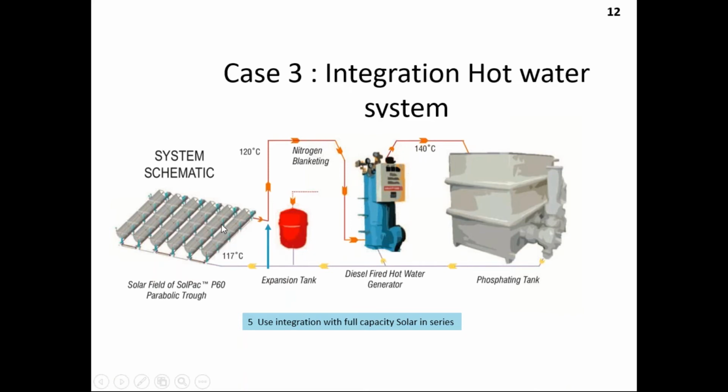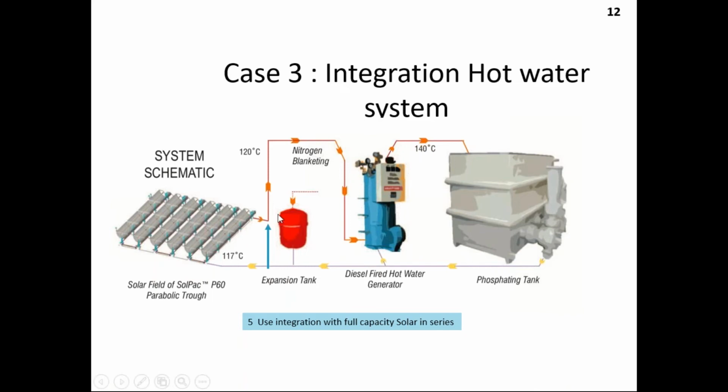Now the disadvantage of this is the solar temperature. About 140 degrees is required for this process, so the solar temperature needs to be 140 degrees. Instead of that, after looking at how much area is available and how much energy you can generate, the solar field is now kept in series. This is the modified or advanced integration. The return temperature from this process is 117 degrees, because only rooftop area is available. The temperature it is allowed to reach is up to 120 degrees and not 140 degrees.